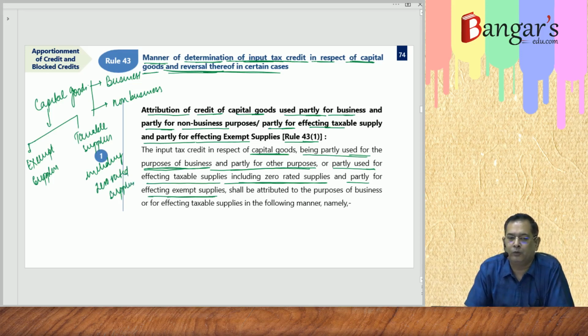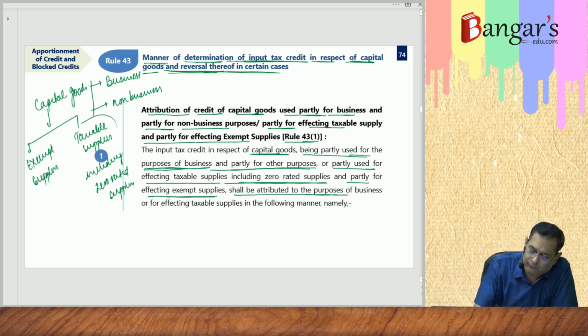So the input tax credit in respect of capital goods being partly used for the purpose of business and partly for other purposes, or partly for effecting taxable supplies, including zero rated supplies, and partly for exempt supplies, shall be attributed to the purpose of business.